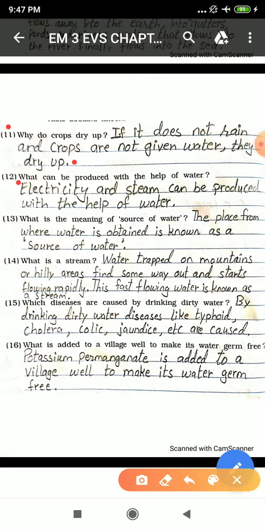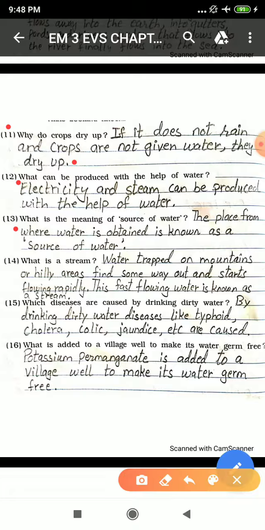Okay, 12th. What can be produced with the help of water? Yes students, electricity and steam can be produced with the help of water. So if you have visited wind farms or any place where you have seen producing electricity with the help of water, you'll see that water is used to produce electricity and steam.